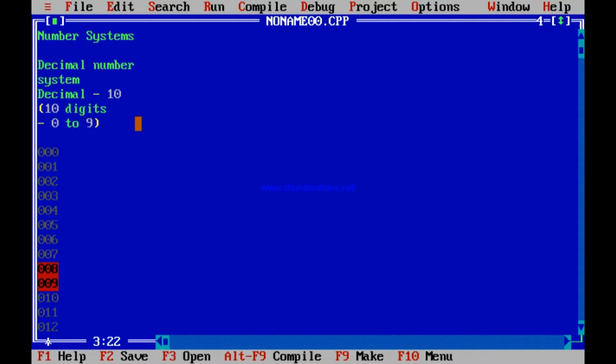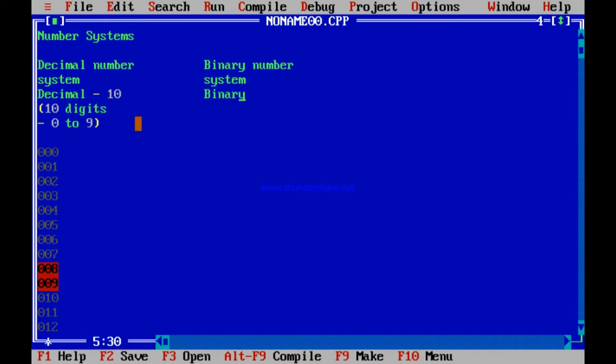Similarly, there can be a concept called the binary number system. The computer does not use the decimal number system. Computer uses the binary number system. I repeat, the computer does not use the decimal number system. Computer uses the binary number system. What does that mean? Binary means what?